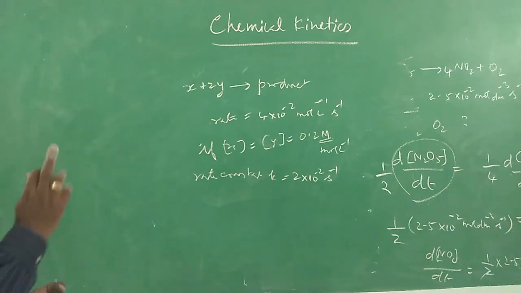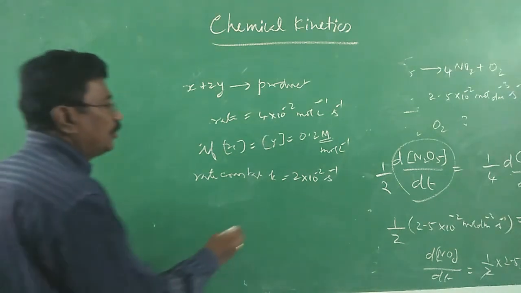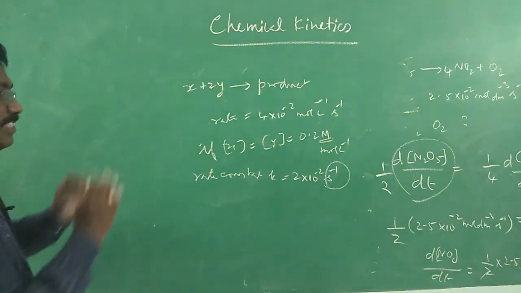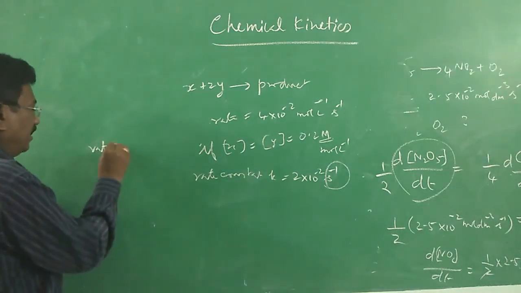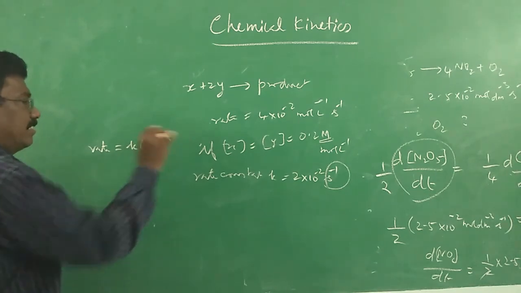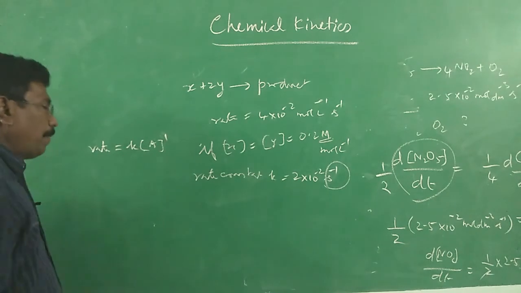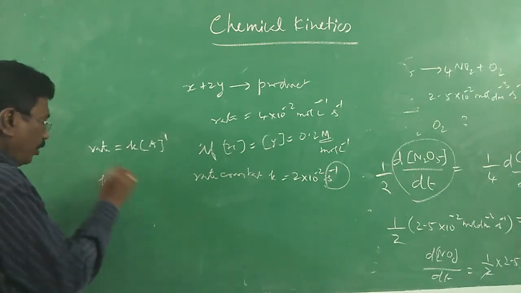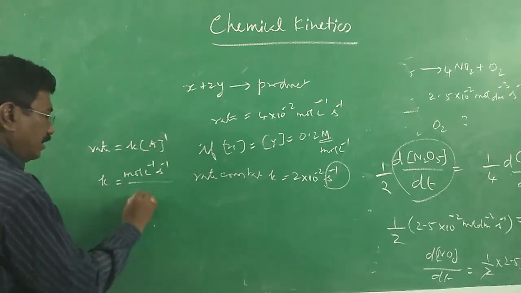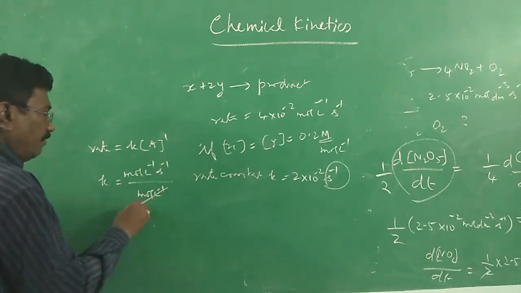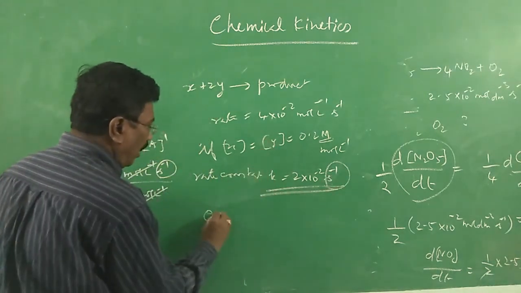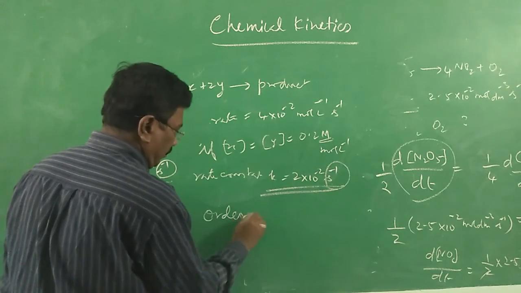Order of the reaction should be 1. Why? The unit for rate constant is per second and therefore order is equal to 1. We can simply solve like this. Rate is equal to rate constant times molar concentration of reactant to the power x. Only if it is 1, rate constant is equal to rate; the unit for rate is mole per liter per second, concentration is mole per liter. We can get the unit second inverse only if it is a first order reaction. So, order of the reaction is equal to 1.